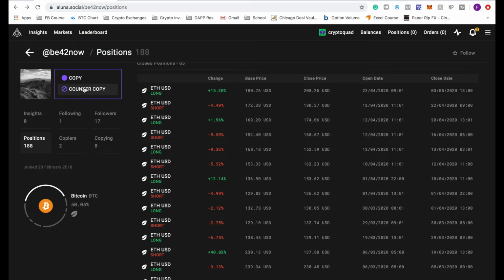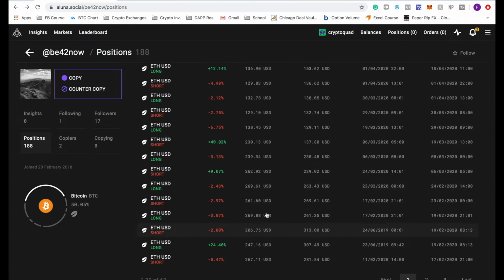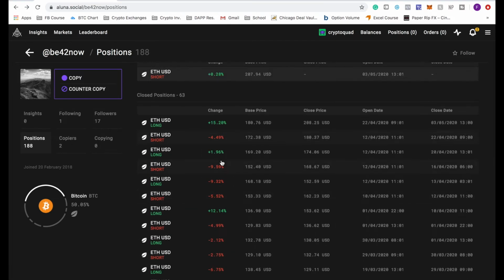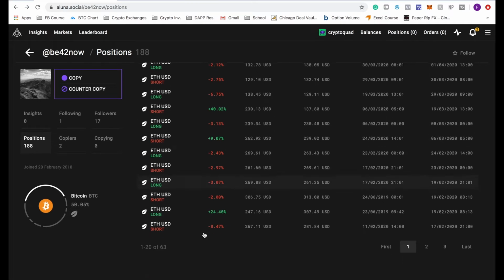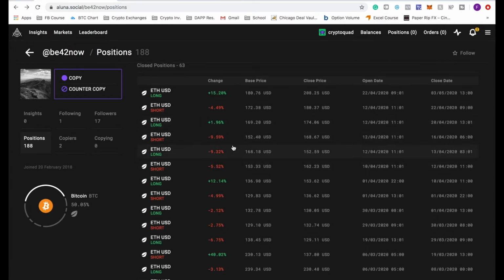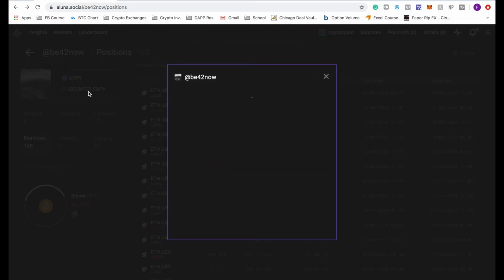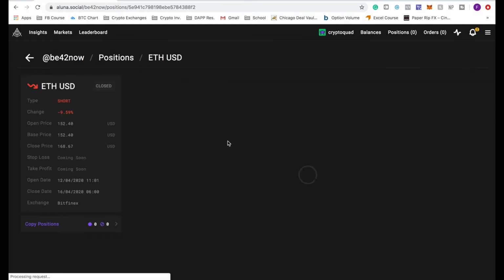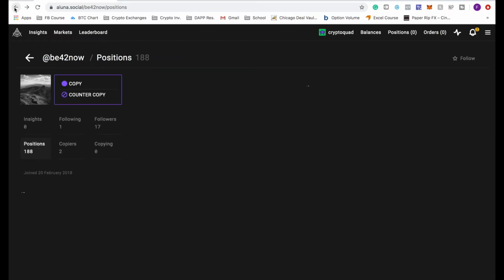For the most part on ETH, this is not that good of an example, because he has pretty good days for ETH, but for the most part, he has a lot of red days for ETH. So what you can do is counter copy his. You just click counter copy, and it will do the exact opposite. So he shorted ETH, you would be longing ETH. His 9% loss that he had, you would have had a 10% gain, which is crazy.